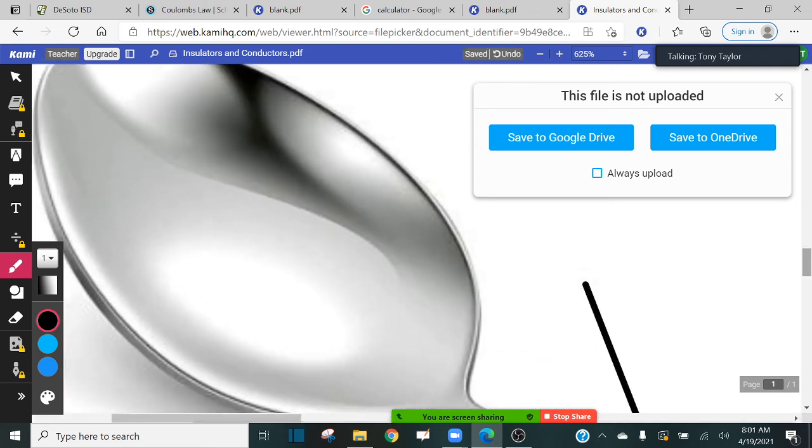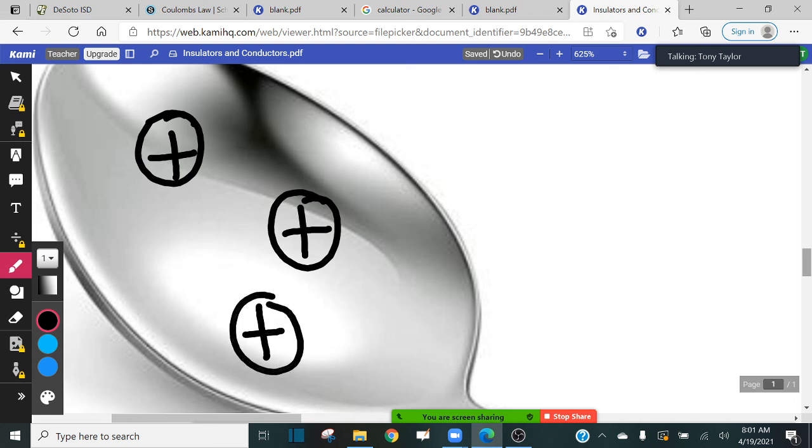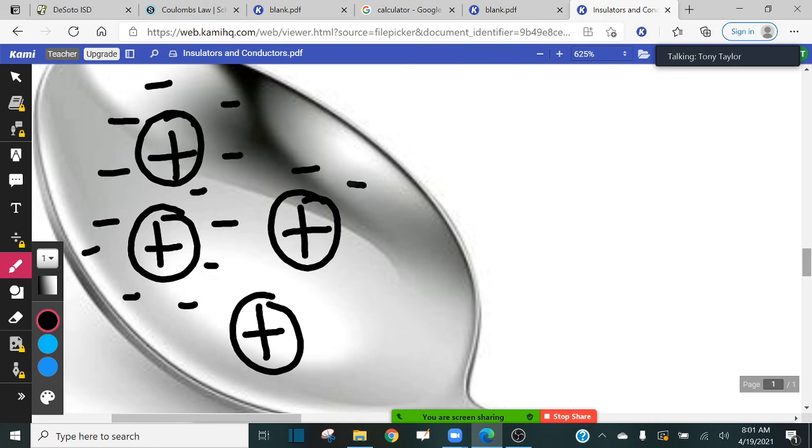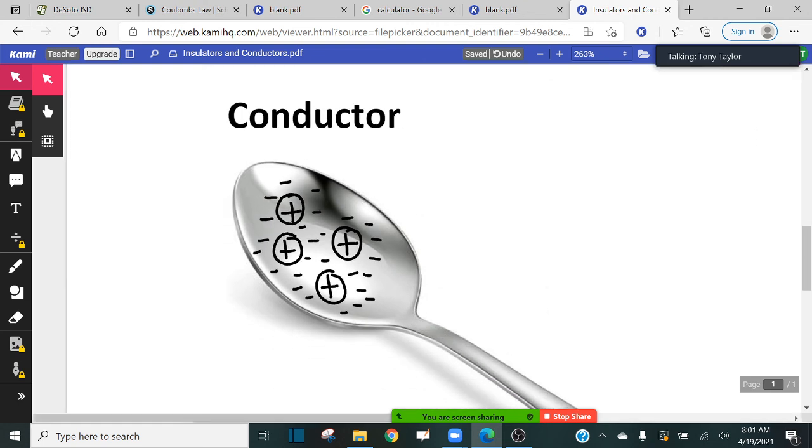These atoms have positive charges in the nucleus, and going around the nucleus are a bunch of electrons, which is what I'm going to draw here. It turns out these electrons along this spoon are moving all over the place. Imagine the motion being chaotic, with them moving and scattered all over the place. That is different from an insulator.